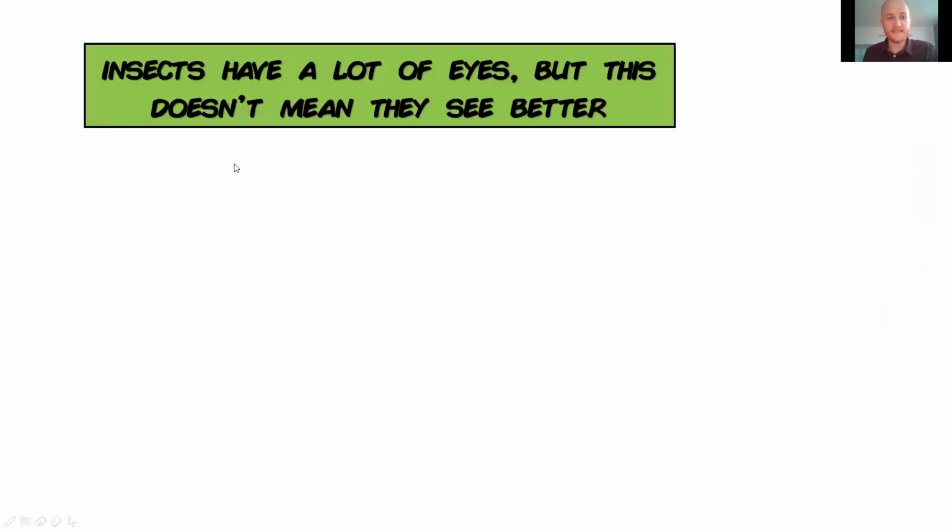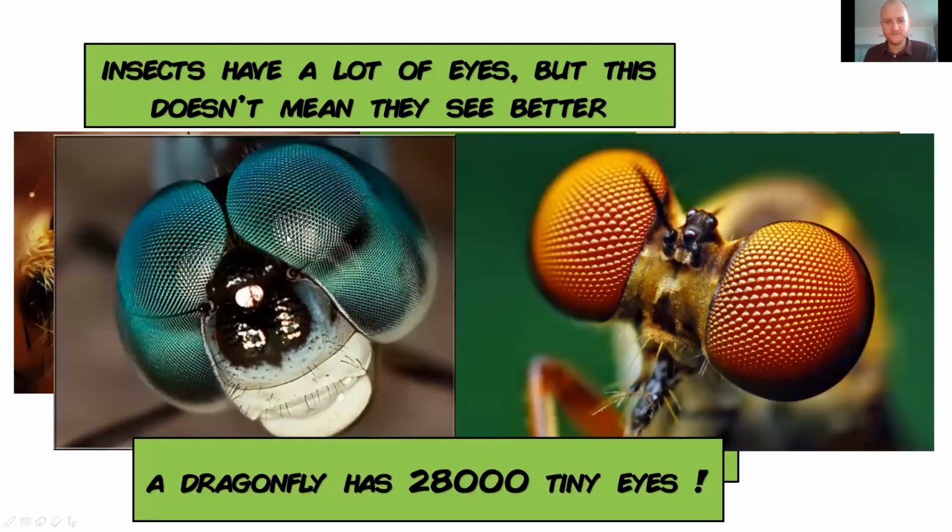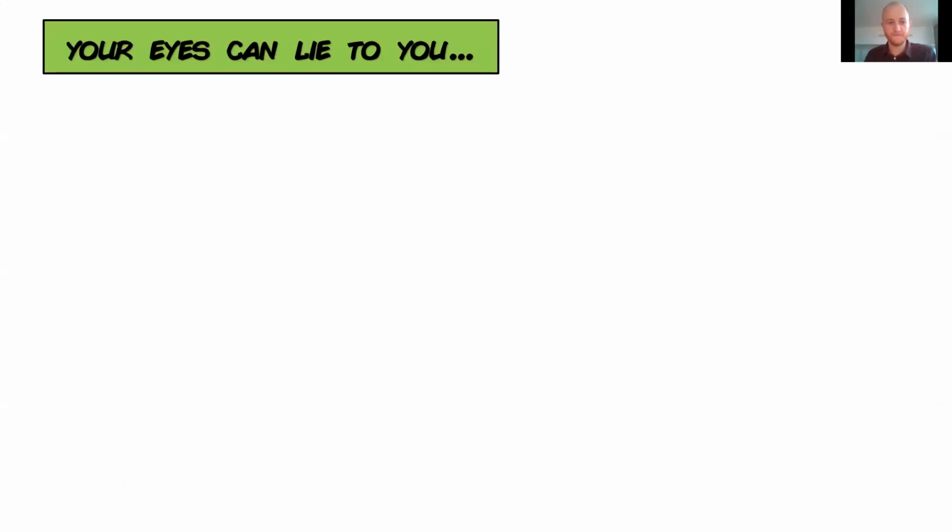You can also see that insects have a lot of eyes, but it doesn't mean they see better. So here's a spider. Just remember, a spider isn't an insect, it's an arachnid. Spiders have from 4 to 8 eyes sometimes, okay? Don't be scared, these are friendly spiders, but you can see they have more than 4 or 8 eyes. And the dragonfly, they have more than 28,000 tiny eyes. You can see them here very well. That doesn't mean they can see very well. They just can see a bit more around. They can see everywhere around.